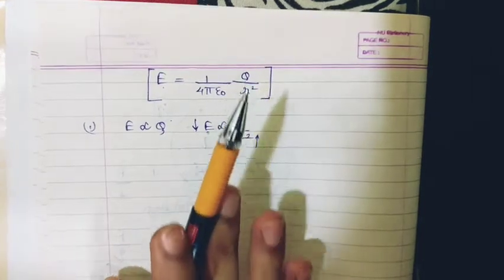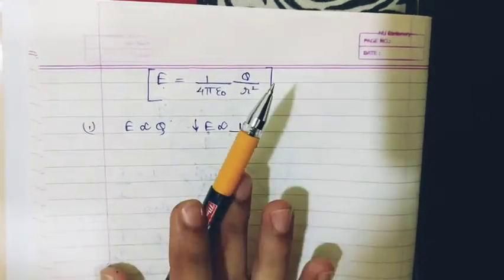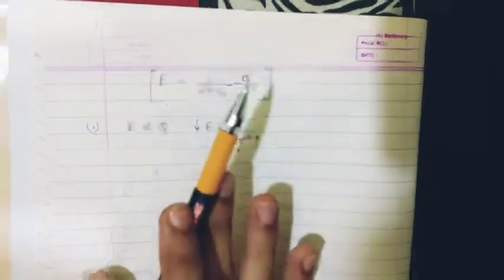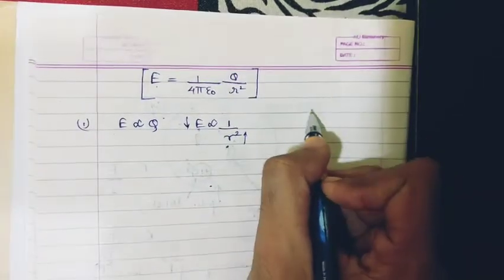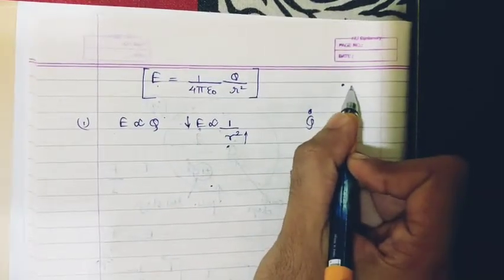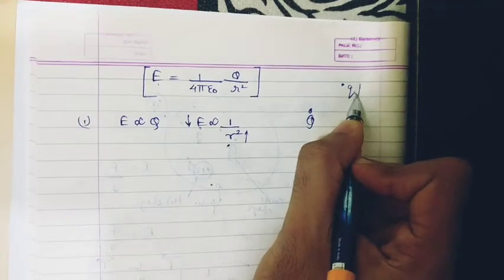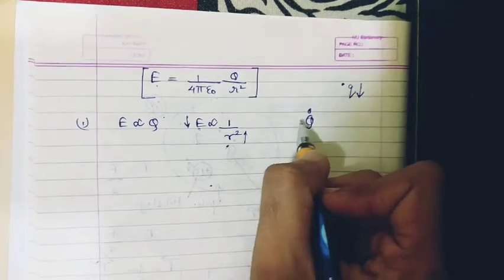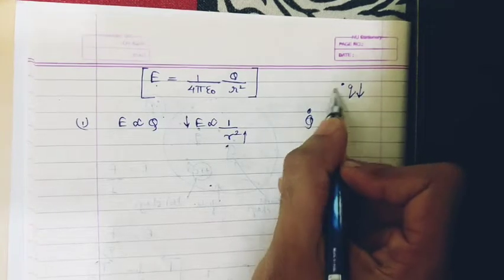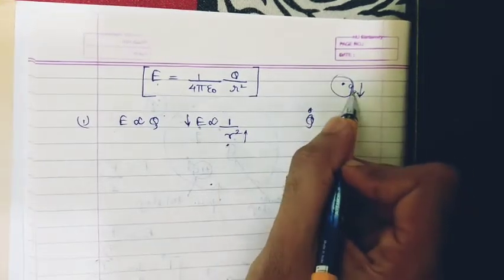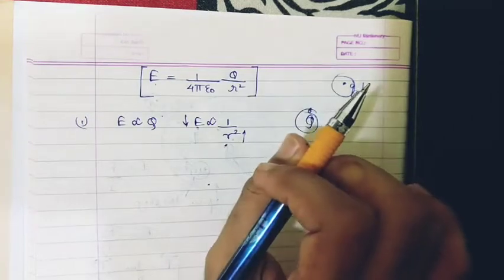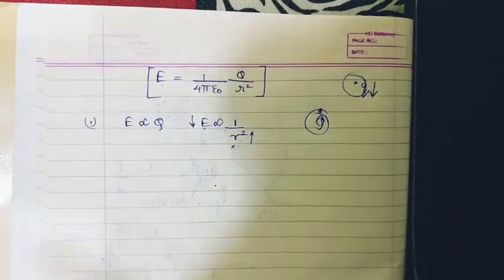It should only experience a force due to the source charge. So this is your test charge, this is your source charge. The test charge should be so small that the source charge exerts force on it, but it shouldn't be exerting force on the source charge. So that is the reason.